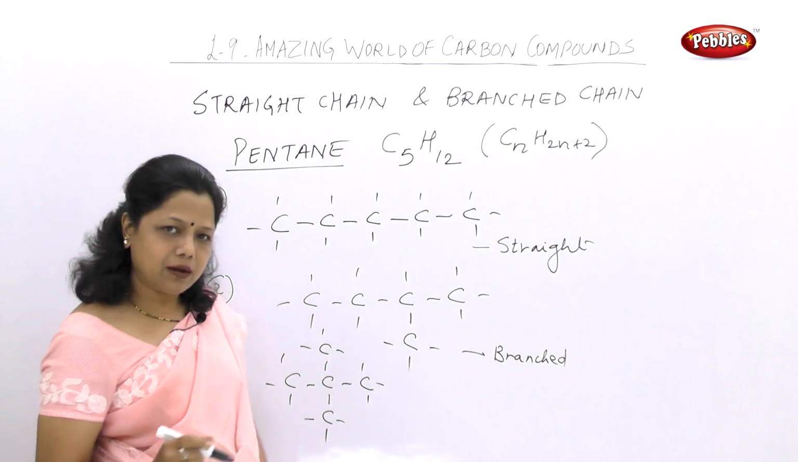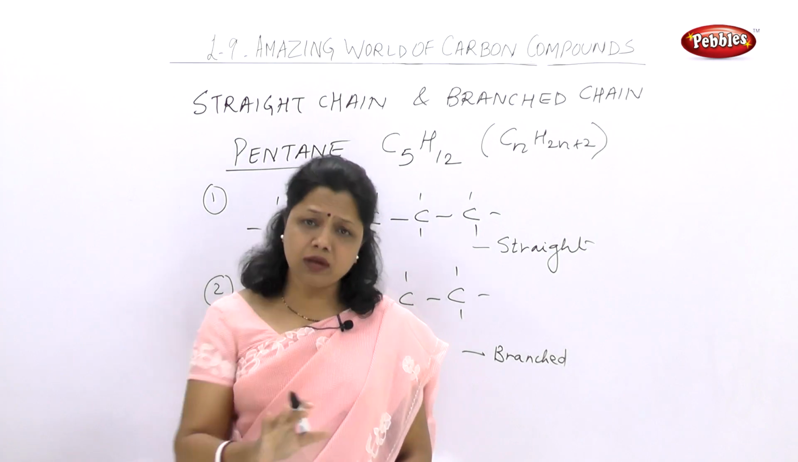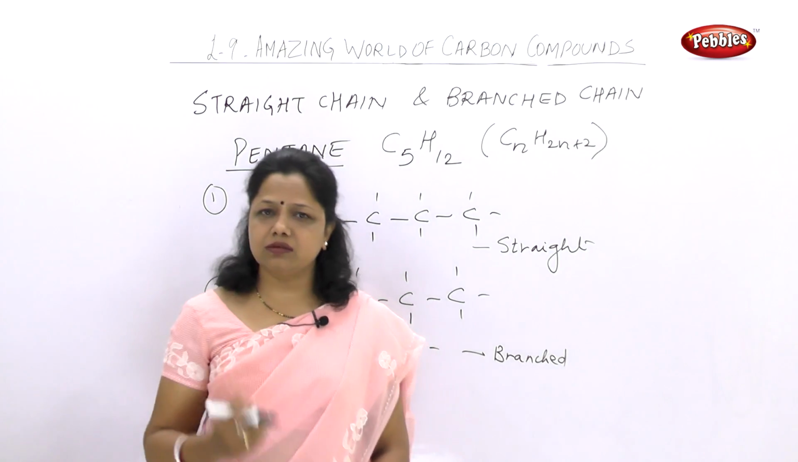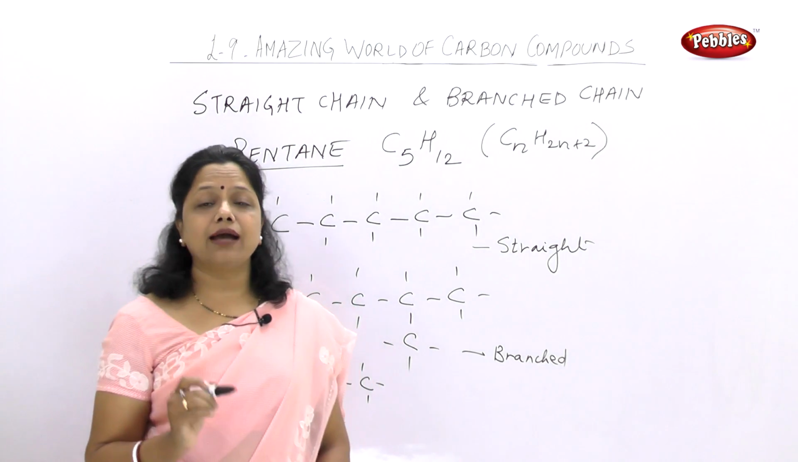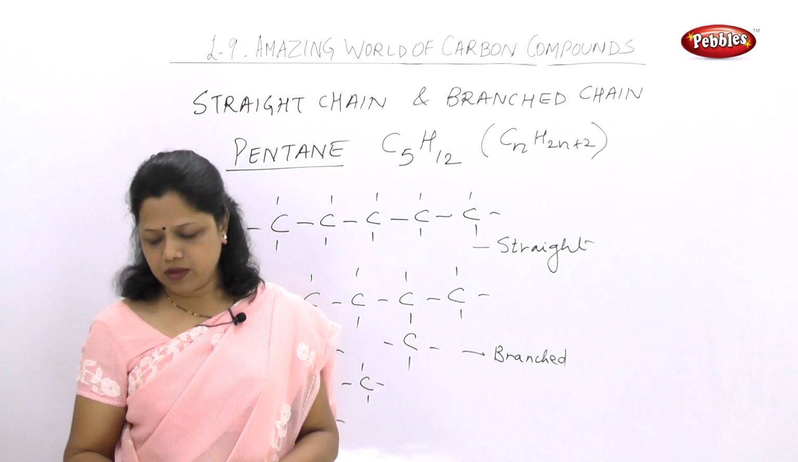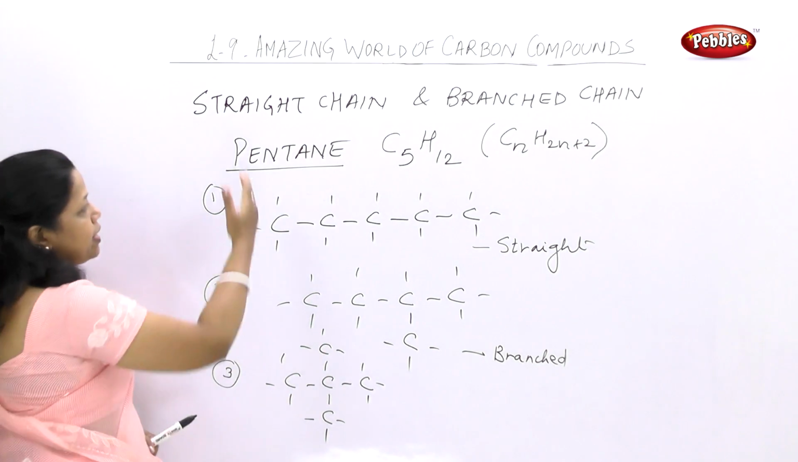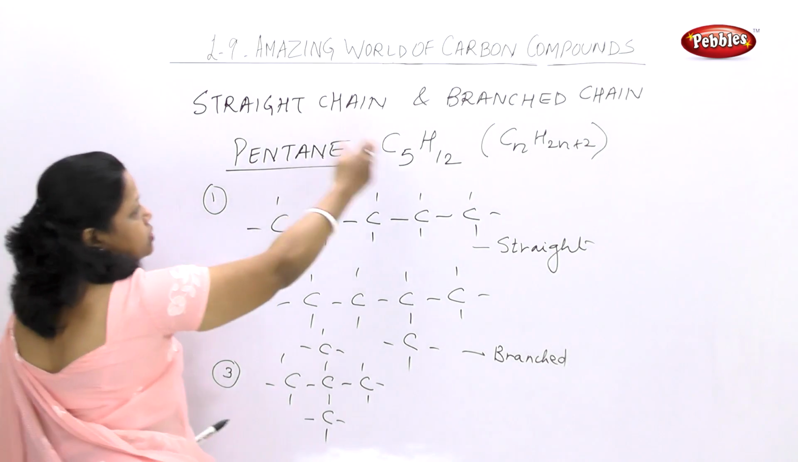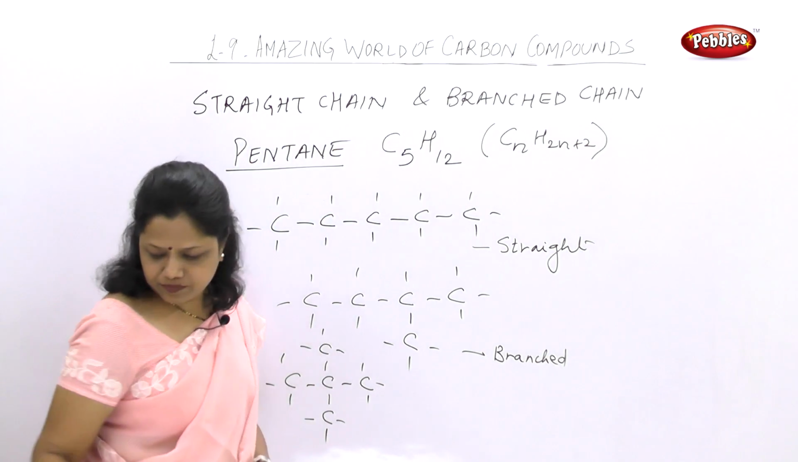Some organic compounds which have the same molecular formula but different structural formula are called isomers, and the property is known as isomerism. And this is the example where I can show pentane in straight chain and branch chain.